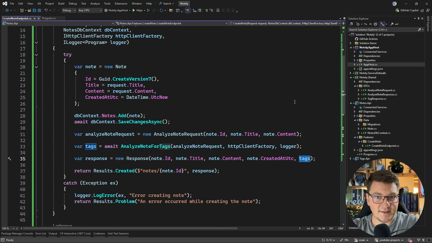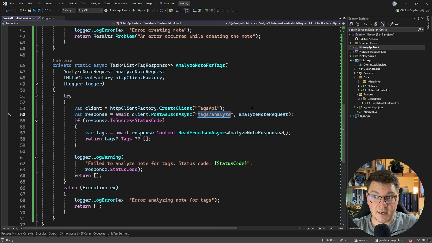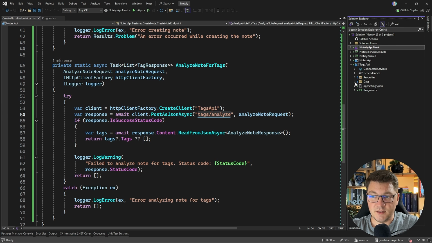Now let's assume that the tags might change over time as we evolve the tags API, and we don't want to store this locally in the nodes API. Now this does have some performance drawbacks, as well as the synchronous communication between these two services. We're going to discuss all of this in the upcoming videos and how you could go about solving these potential issues. So now what's missing is the implementation for the tags analyze endpoint, which should live in the tags API.